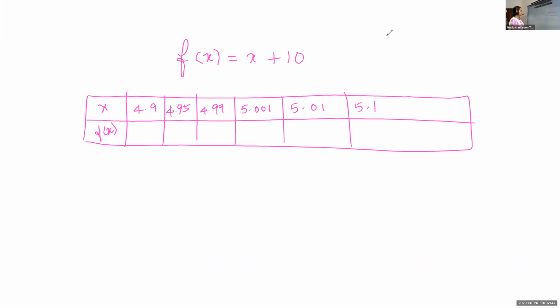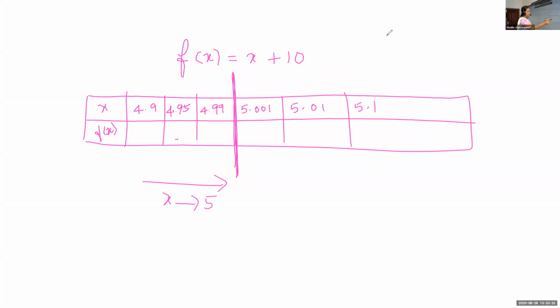Now listen children, before you start, here I'm marking one point. I'm dividing it. What can you say about all the x values to the left hand side of this line? They are less than 5, but closer to 5. We are taking the neighborhood of 5. Here it is 4.9, 4.95, 4.99. We are coming closer and closer. That means x is approaching towards 5.